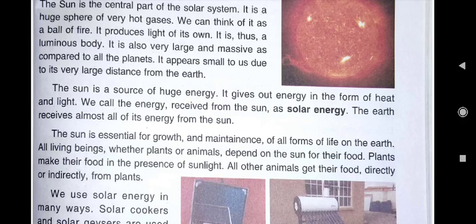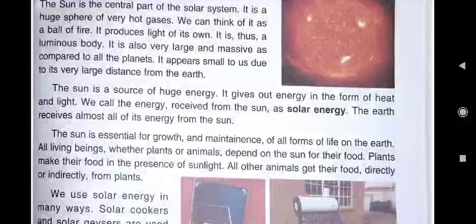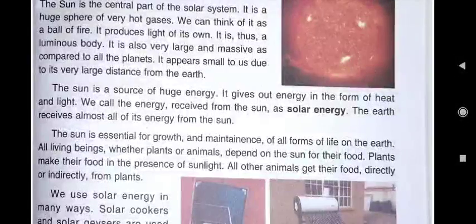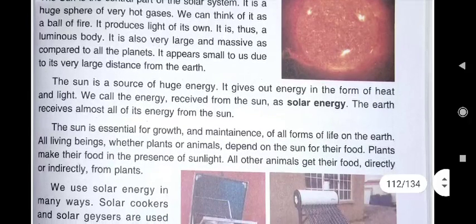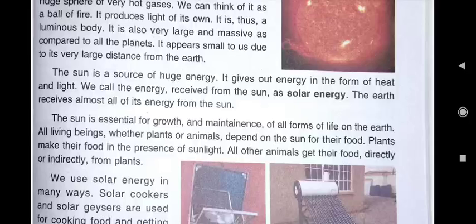It is the nearest star to us. That's why we can see the sun. Other stars are very small. We cannot see them. They are very far away from earth, and that's why they look very small to us. And the sun is a star, so it produces light of its own. It is thus a luminous body which gives us light.